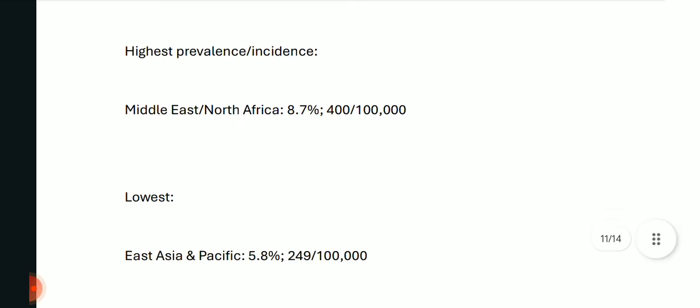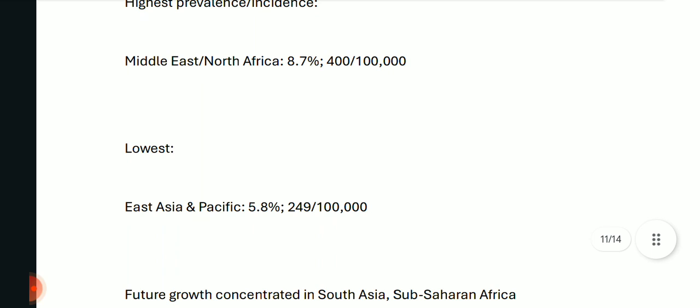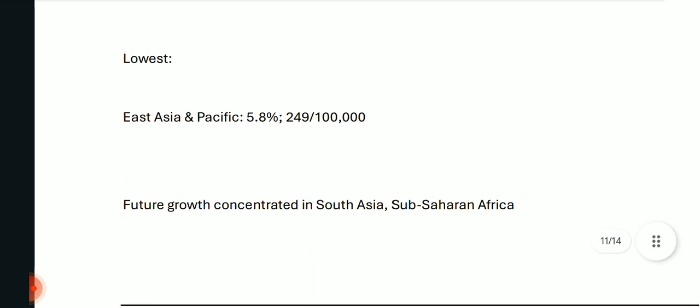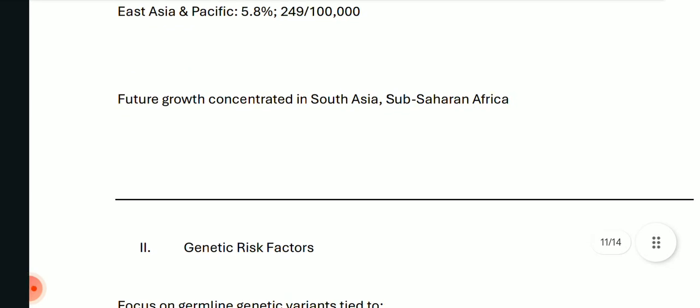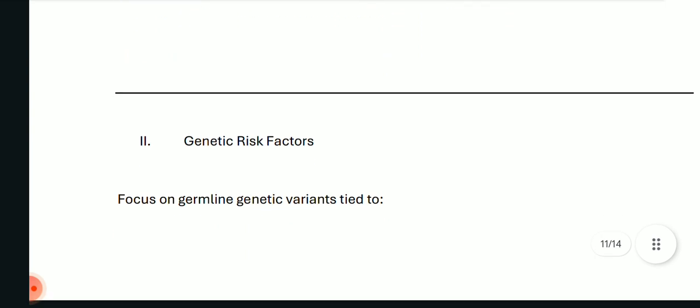The highest prevalence or incidence is in the Middle East and North Africa, 8.7%. Okay, 400 per 1 lakh people. The lowest prevalence is in East Asia and the Pacific, about 5.8%, 249 per 1 lakh people. The future growth is concentrated in South Asia and Sub-Saharan Africa, maybe.